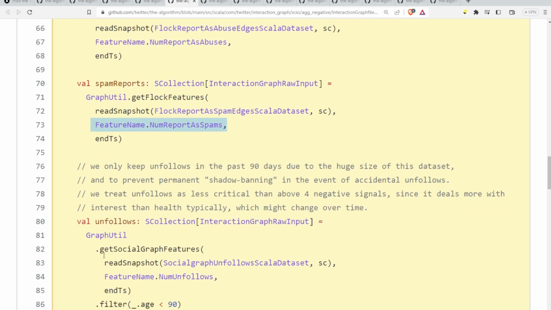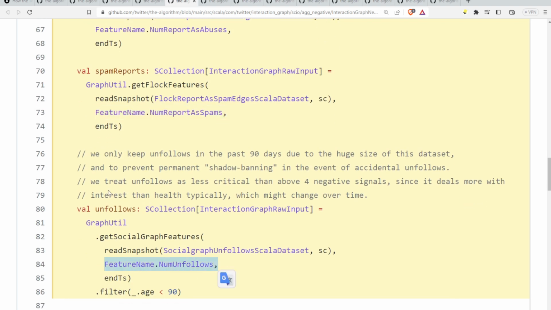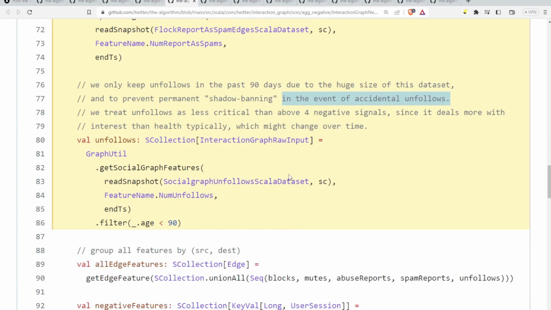And then here's the part about number of unfollows, but they put a comment on the top that says we only keep unfollows in the past 90 days due to the huge size of this data set, and to prevent permanent, quote, shadow banning. Wait a minute. I was told you don't do this in the event of accidental unfollows. I was told shadow banning was just a conspiracy theory, and it was all just right-wing hate speech, misinformation. And yeah, so unfollows, not that important.